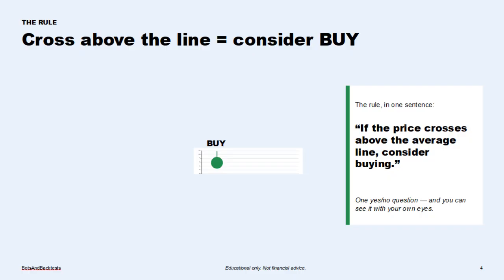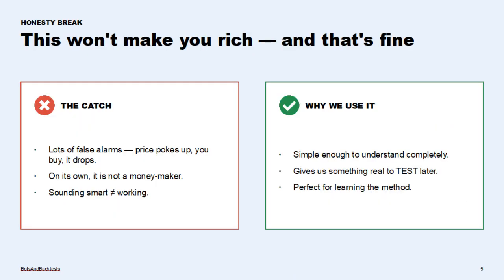No magic. And to be crystal clear, this is a teaching example to learn the method. It is not me handing you a moneymaker. Quick honesty break, because that's the brand. This simple rule will not make you rich. On its own, it gives plenty of false alarms. The price pokes above the line, you buy, and it immediately drops again. That happens a lot. And that's exactly why it's perfect to learn on. It's simple enough to understand completely, and it gives us something real to test later. Remember, we never trust a rule because it sounds smart. We trust it only after we've tested it. Today, we're learning to write a rule. Proving whether it's any good comes later.